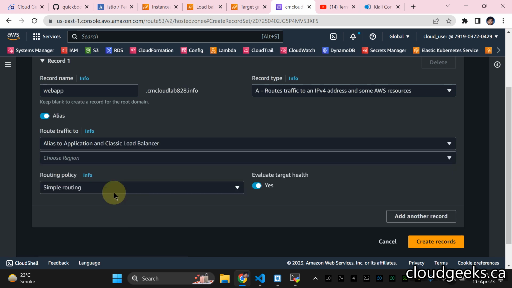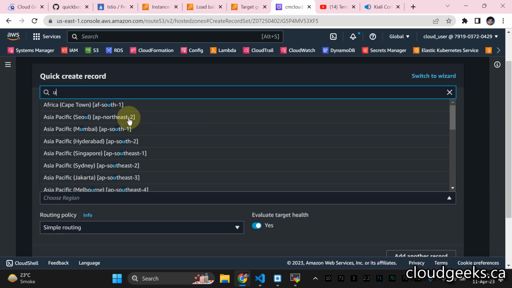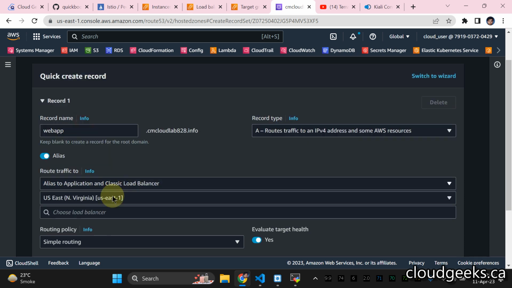You guys might be wondering why I am not using the CNAME. Although CNAME is possible, AWS does recommend using the alias record. It is going to do automatic failover because of the settings they have done. So they do recommend setting up the alias record instead of CNAME records. So that is a little theory behind that.